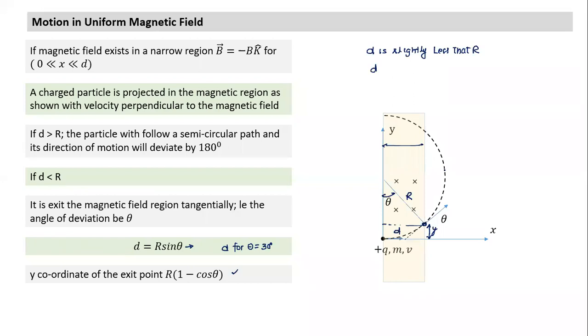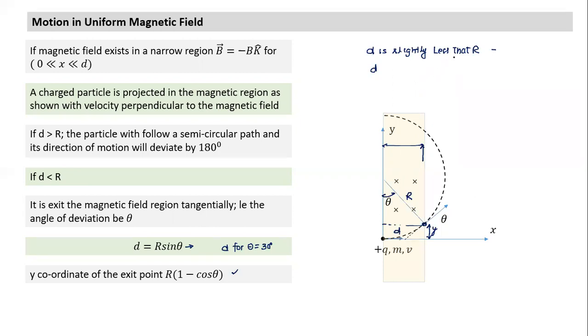Okay, then what kind of motion will it have? What will the angle of deviation be if d is slightly less than r? How would it define its path? It'll go along the y-axis. No, it will move parallel to the boundary. If d is slightly greater than r, then it will complete a semicircle.